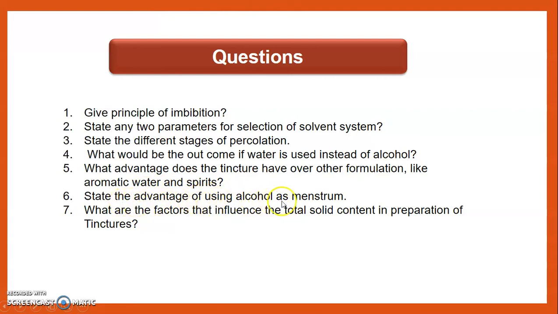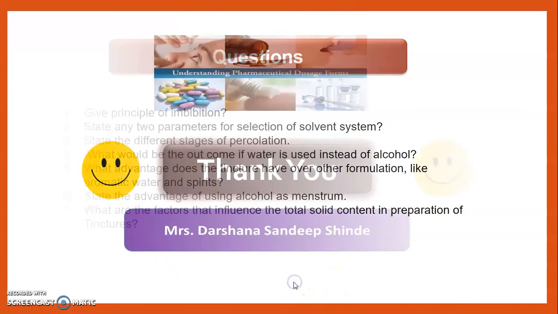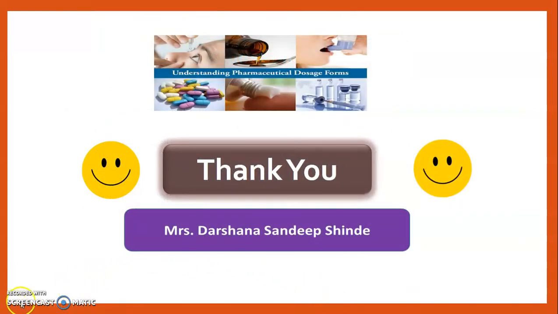State the advantages of using alcohol as a menstruum. Alcohol has a great penetration power, and it gives more and more ingredient content if we use alcohol as a menstruum. Almost all the ingredients are soluble in alcohol. What are the factors that influence the total solid content in the preparation of the tincture? The size of our preparation, then the dilution ratio of the preparation. These are the factors which influence the solid content. Thank you very much for attending this practical session.